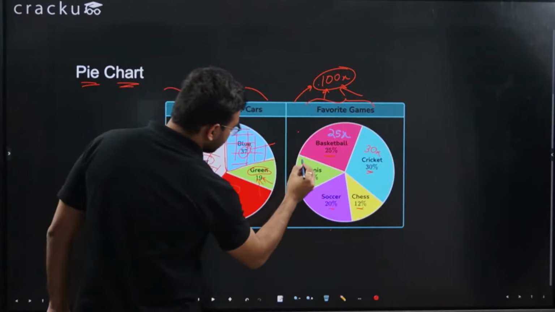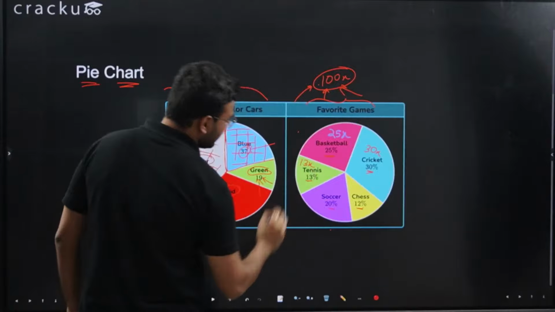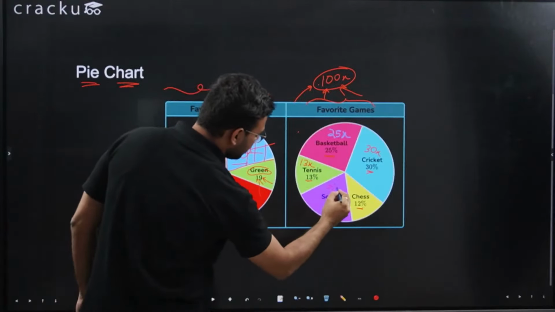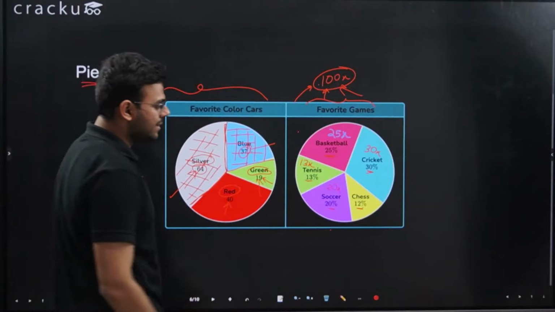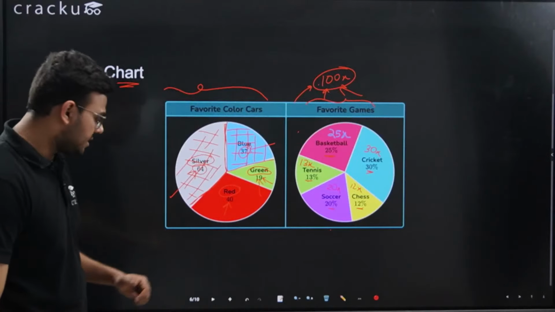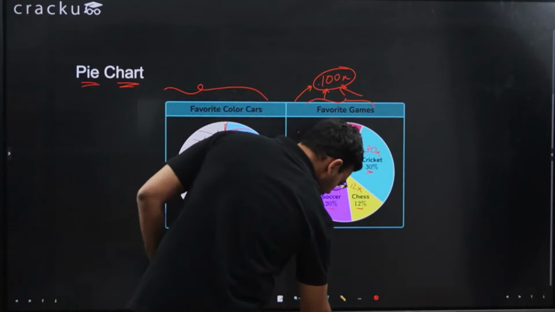Then we have tennis, which is liked by 13%. So we can say 13x people like tennis. Then soccer is liked by 20%. So we can say 20x people like soccer. And chess is liked by 12%. So we can say 12x people like chess. So this is how you read a pie chart. It's very easy to read. If you have any doubt, you can ask.